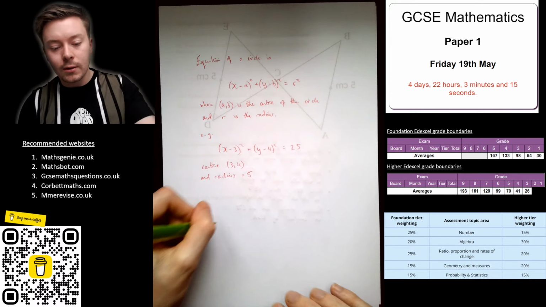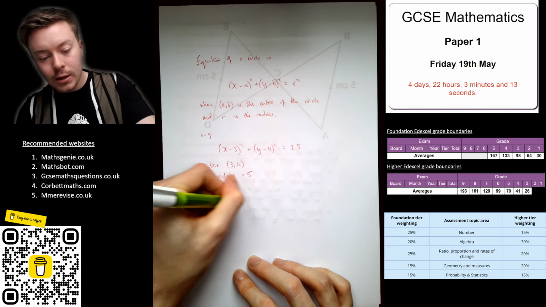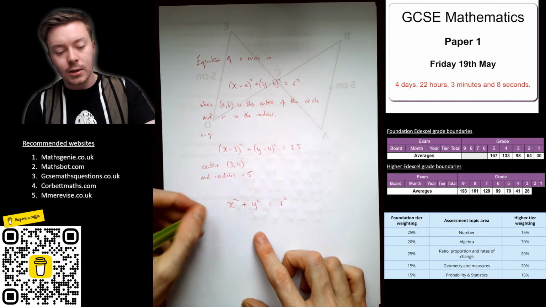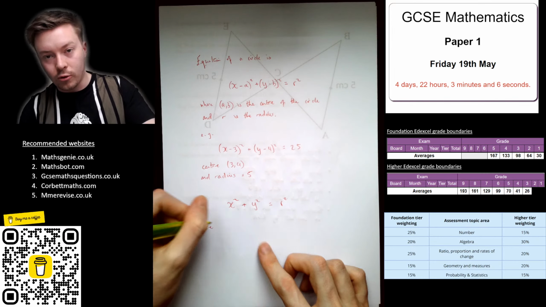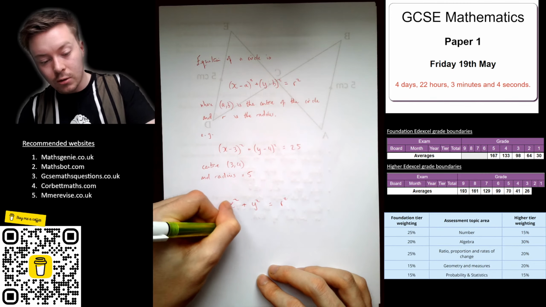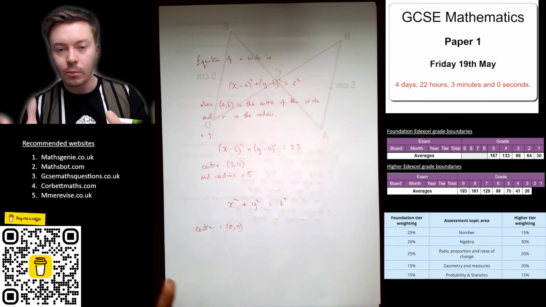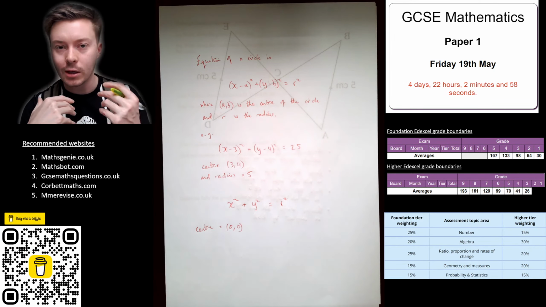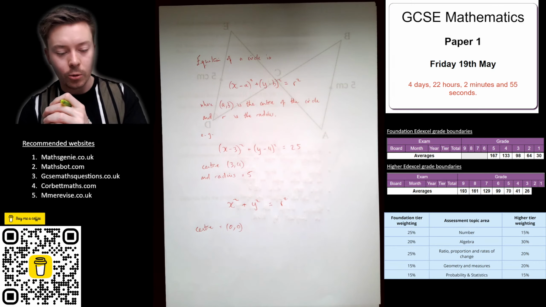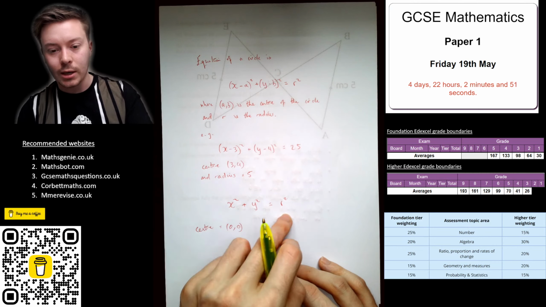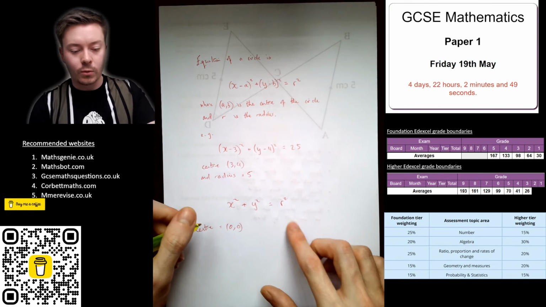I think we only need to know at GCSE x squared plus y squared is equal to r squared. So in that case, the centre for us will always be 0, 0, as far as I'm aware. I could be wrong, but for my exam board, Edexcel, which I've recently been doing, they will only give you x squared plus y squared equals radius squared.